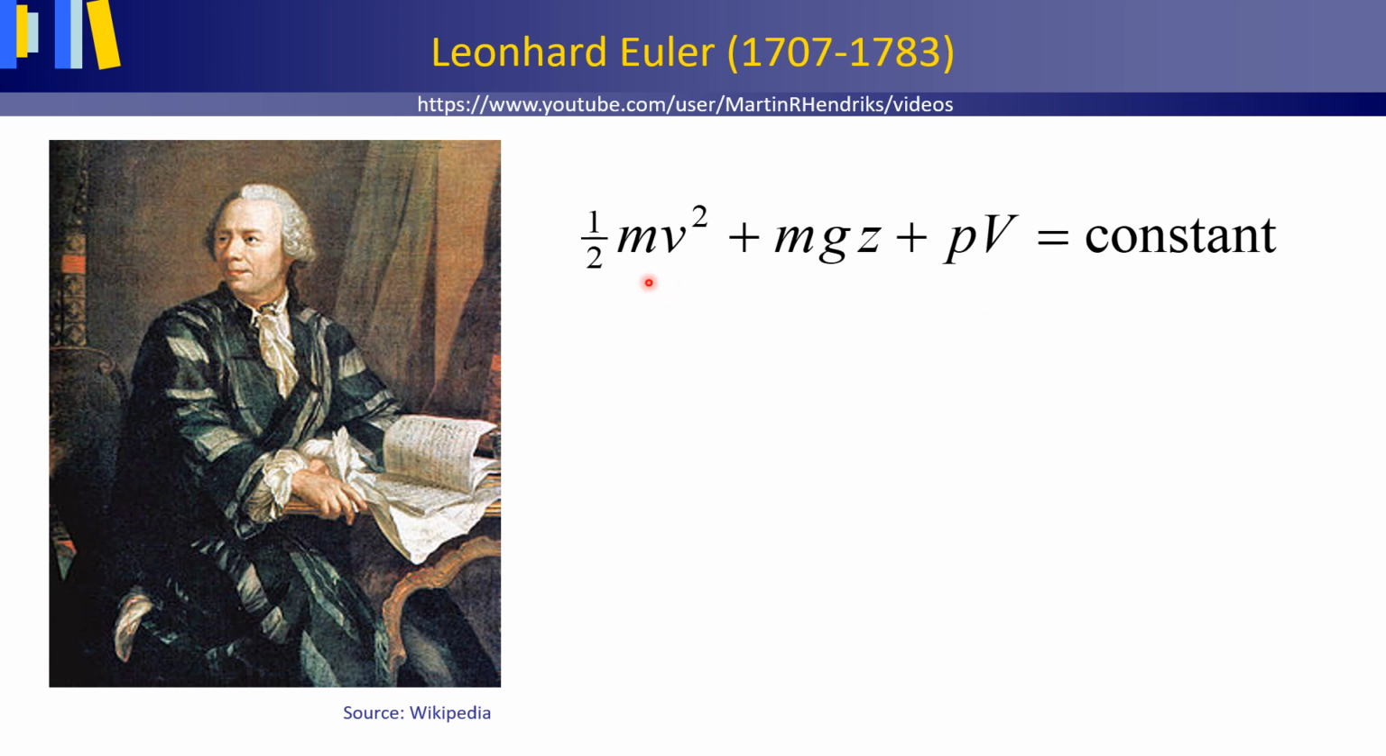m is the mass of water in kilogram. Small v is the velocity in meter per second. g is the acceleration due to gravity in meter per second square. z is the elevation in meter. p is the pressure in joule per cubic meter or Newton per square meter. And large V is the volume of water in cubic meter.